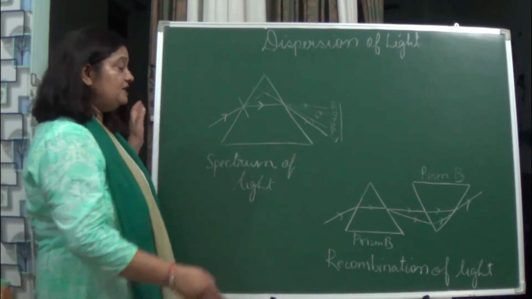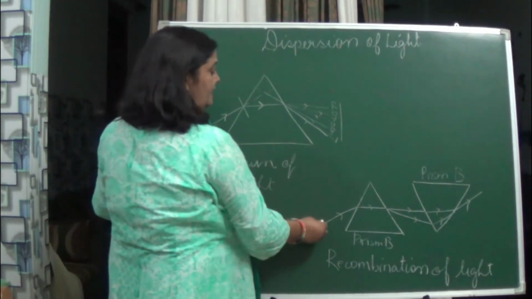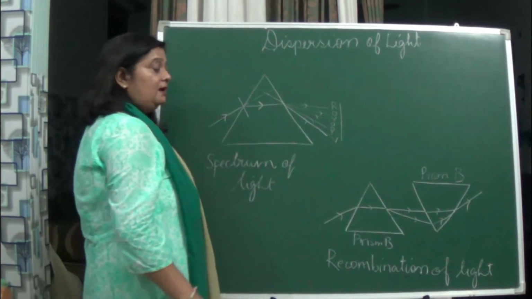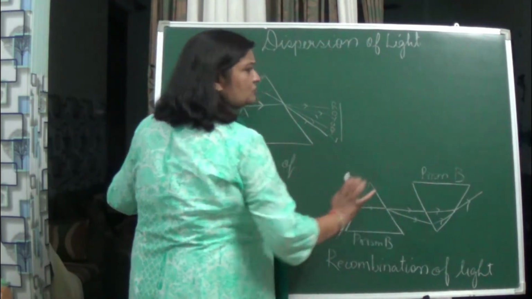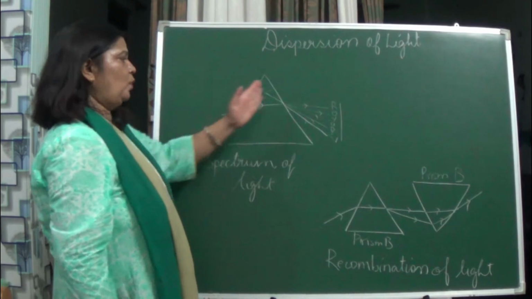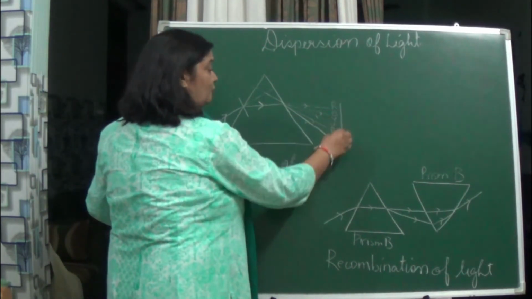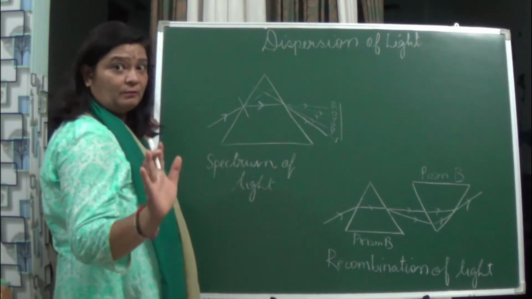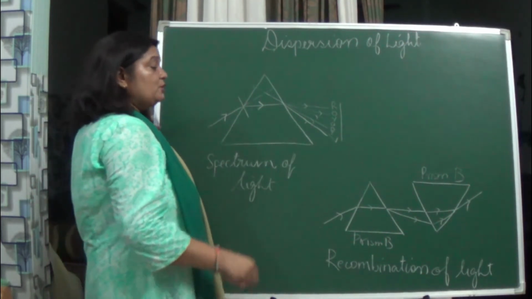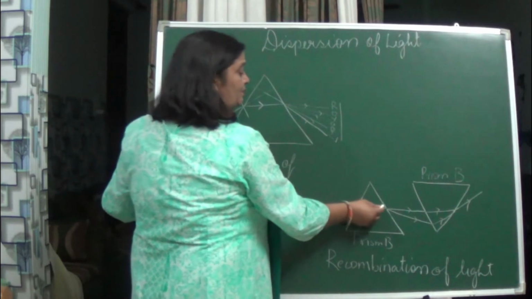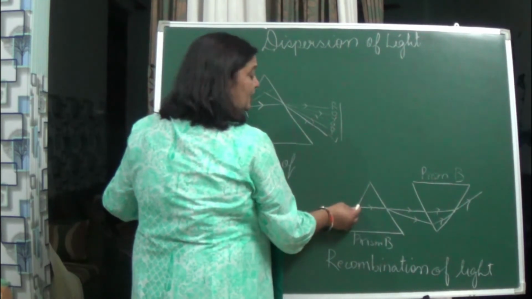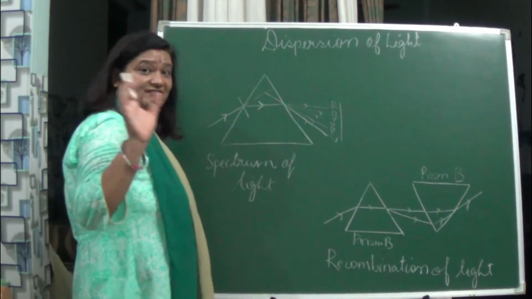This also can be seen. How? First, we have seen that the light enters the prism, and then it is split up into 7 colors. Where the 7 colors are formed, it is known as a spectrum. Just remember that also. So when this white ray passes, it splits into 7 colors.